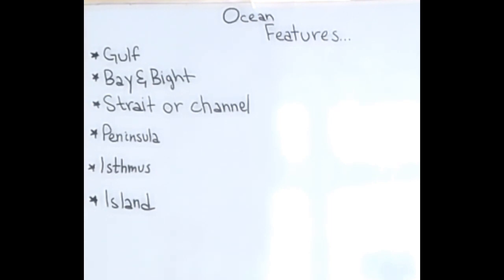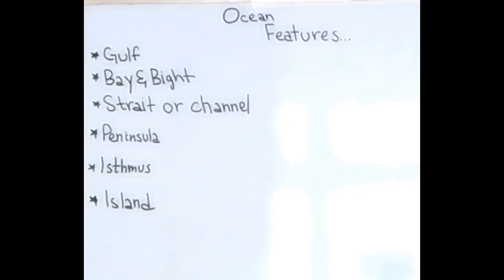Some bays have been formed by continental drift or movements of the land across the planet. Others have been formed by erosion. Now, bays are also called lagoons, sounds, and bights. A bight is a long, gradual curve or recess in the shoreline. It is usually larger and more open to the sea, and its waters are often quite shallow.